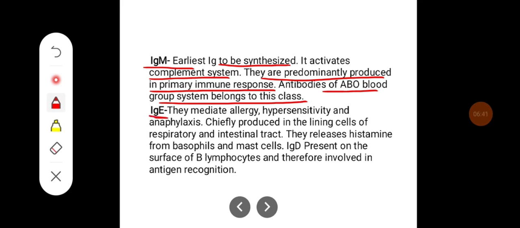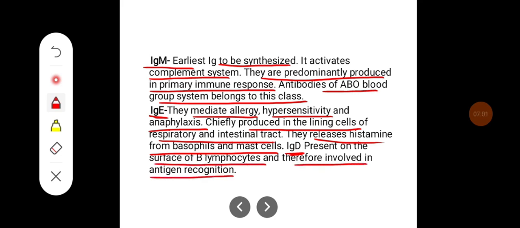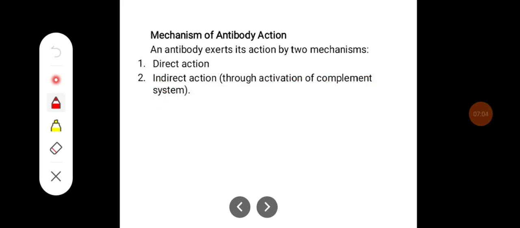IgE mediates allergy, hypersensitivity, and anaphylaxis, and is chiefly produced in the linings of the respiratory and intestinal tract. They release histamine from basophils and mast cells. The last one, IgD, is present on the surface of B lymphocytes and therefore they are involved in antigen recognition. Mechanism of antibody action: the antibody exerts its action by two mechanisms, direct and indirect. Indirect action is mainly by activation of the complement system.